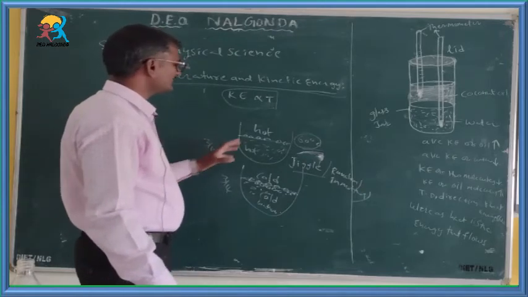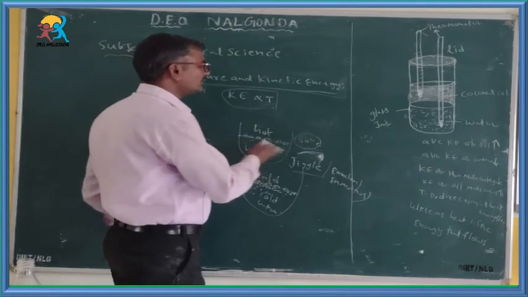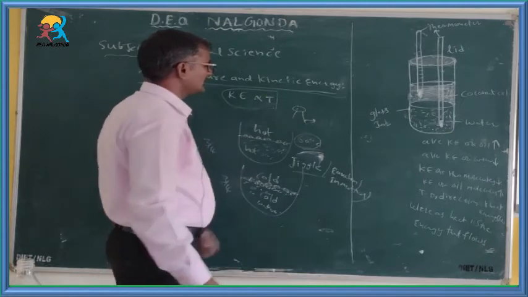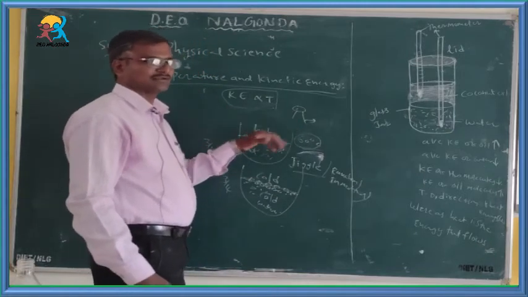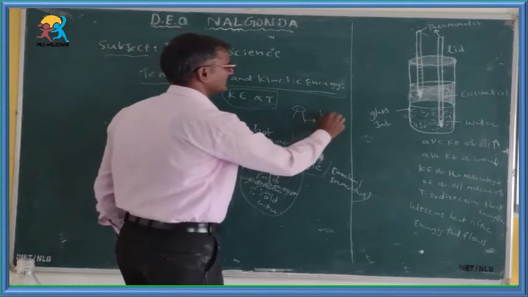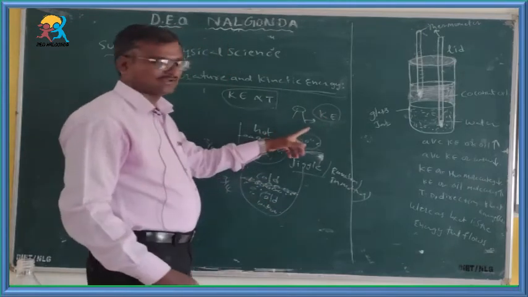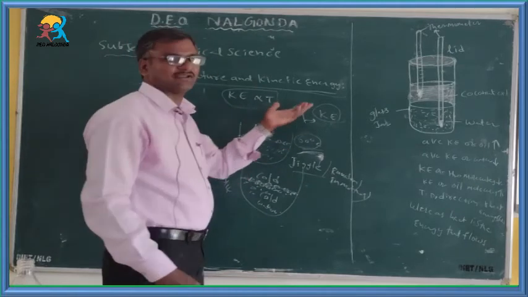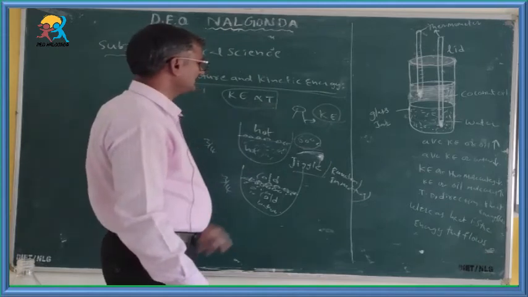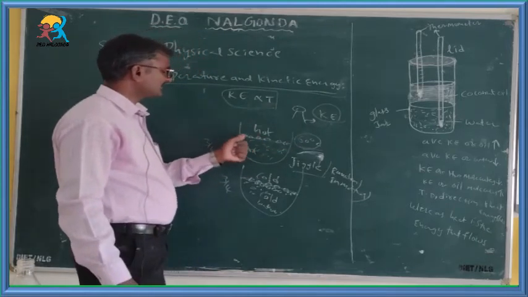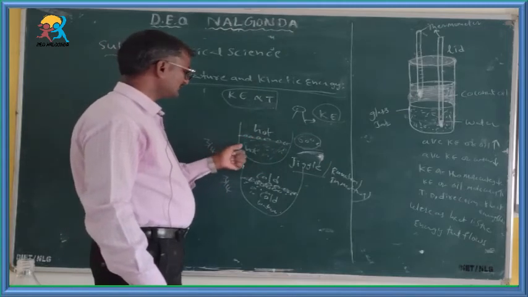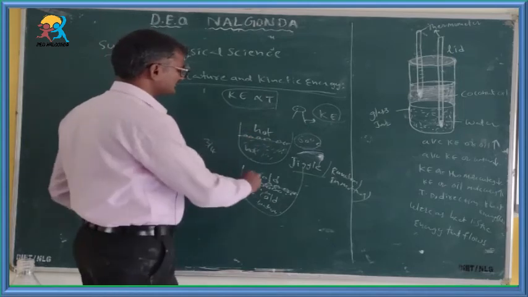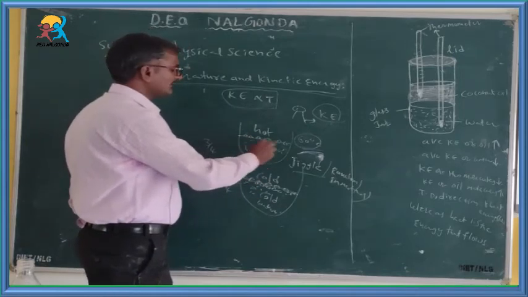Whenever you are observing a person, when the person is in motion, he can possess kinetic energy. When a person is in motion, he can possess kinetic energy. Kinetic energy explains the motion of an object. Whenever you are observing the particles which are present on the surface of hot water, due to more temperature, they can be moving random in direction.